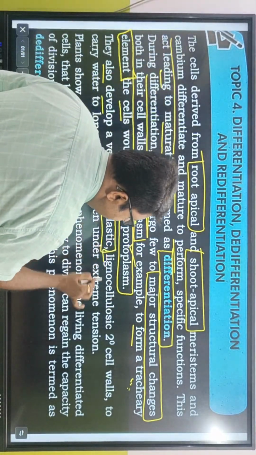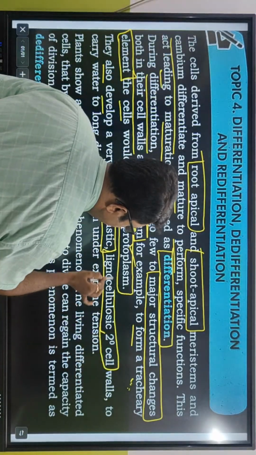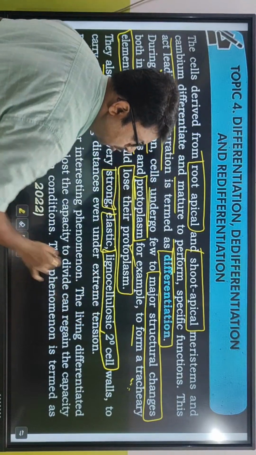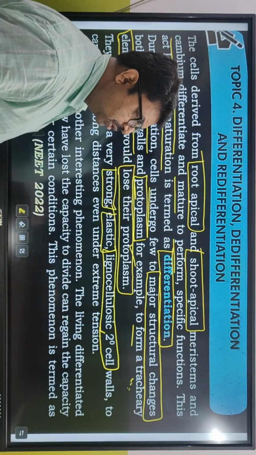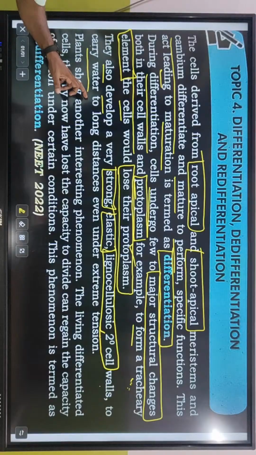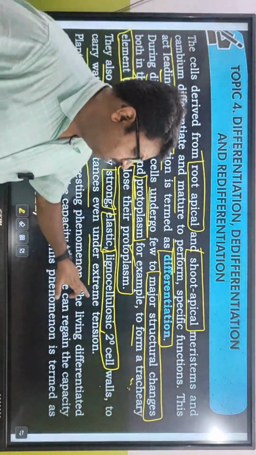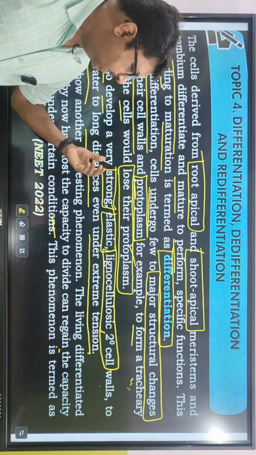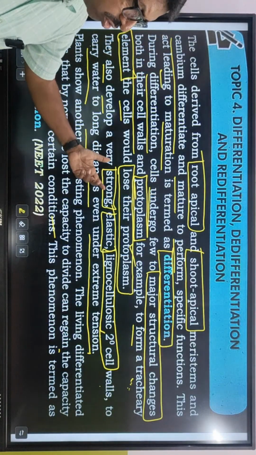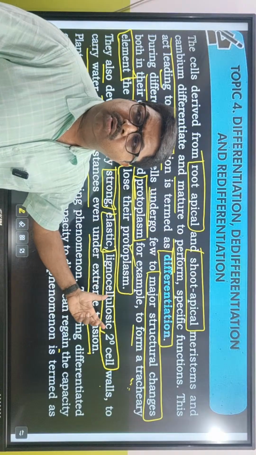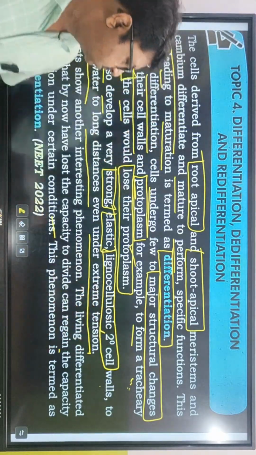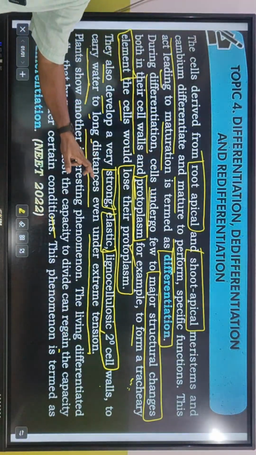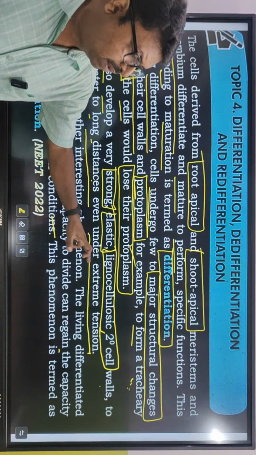elastic lignocellulosic secondary cell wall, lignin and cellulose composition, secondary cell walls to carry water to long distances even under extreme tensions. তাহলে এই tracheary element কি করতে পারে? এদের মধ্যে কি আছে? They are very strong and elastic, and সঙ্গে কি আছে? lignin আছে and cellulose আছে, secondary cell walls to carry water to long distance even under extreme tensions.